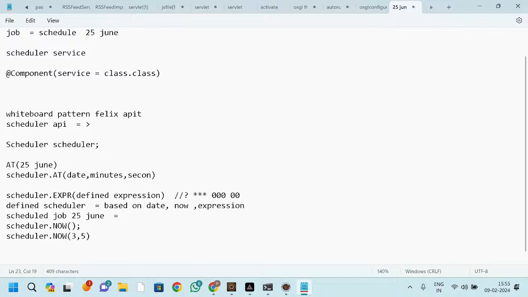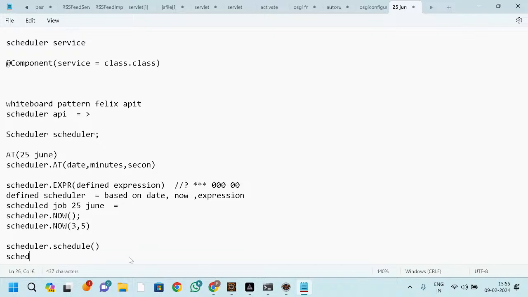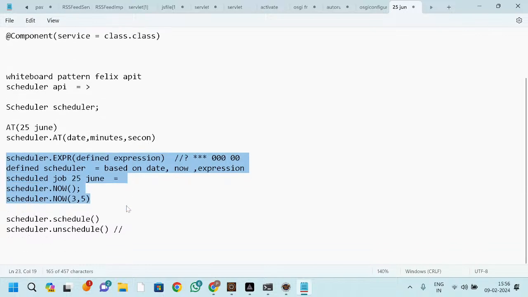If you want to execute, then we have one method, that is scheduler dot schedule. So when you mention this scheduler dot schedule, then only your job will execute at that particular date, whatever you are mentioning here. Okay, and if you want to unschedule it, scheduler dot unschedule. That's it. So here we have schedule and here we have unschedule. By using the unschedule method, it will unschedule, and by using this schedule method, it will schedule that at the particular time. Got it? Okay.